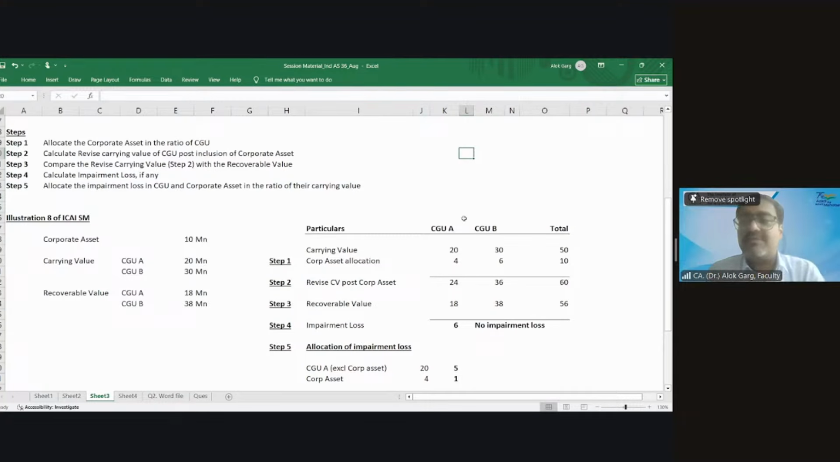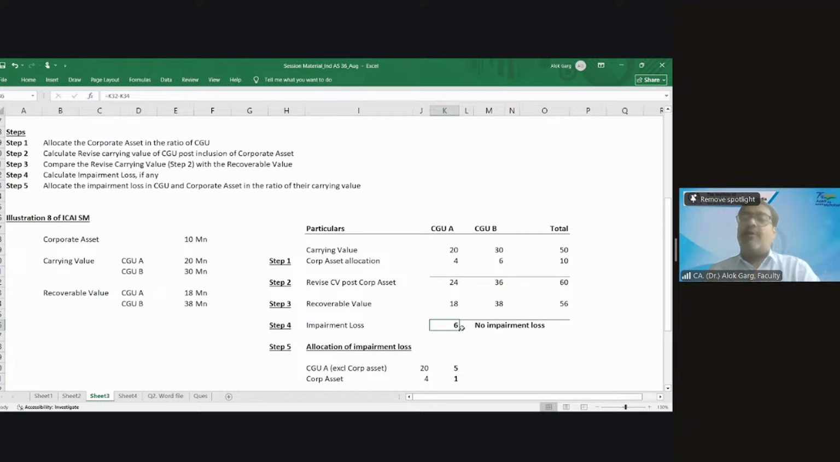Once you allocate it, then you add. Then you find out what is my revised carrying value after including the corporate asset. Then you will compute the recoverable value of those CGUs. Then you will compare the revised carrying value with the recoverable value. You will find either impairment or no impairment, like in this question, you will find impairment in the CGU A.